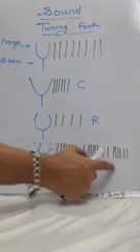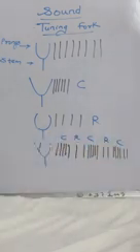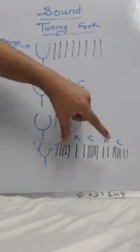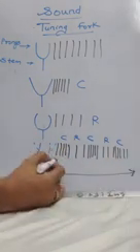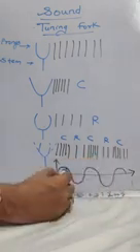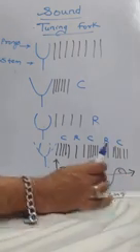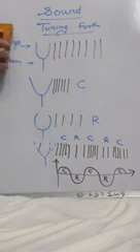And this is like compression, rarefaction, compression, rarefaction, compression. Means you can see that the particles are coming closer, then going away, closer, away, closer, away. So if I make sound wave, it will look something like this. So this shows compression, rarefaction, compression, rarefaction, and compression. So sound waves travel in the form of compression and rarefaction. Okay, so you can just copy this.